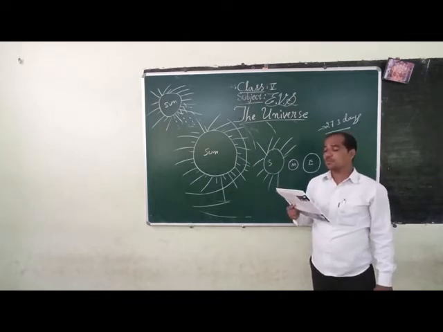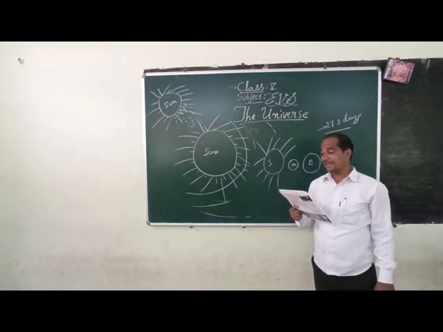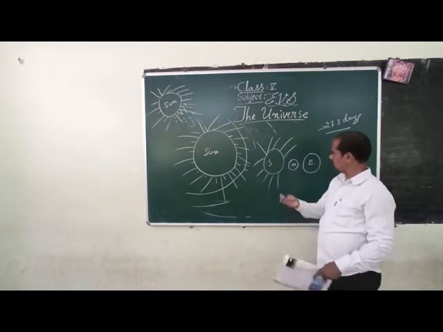When the part of the moon facing the earth is lit by sunlight, slowly it appears as a semicircle.